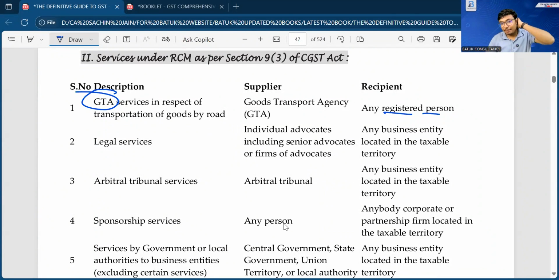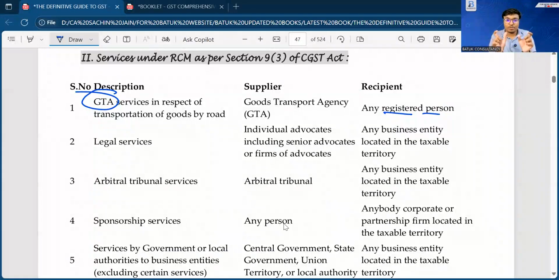If GTA is making the payment of taxes, in that case, GTA has to declare under forward charge. Annexure 5 is there, you have to fill it. Then GTA can make the payment of taxes under forward charge, and the buyer is not liable to make the payment of GST under reverse charge mechanism.